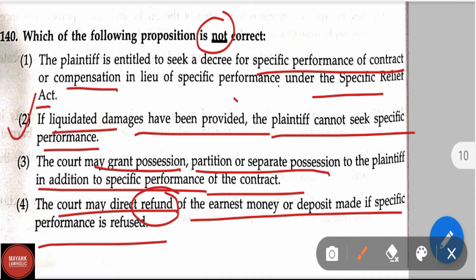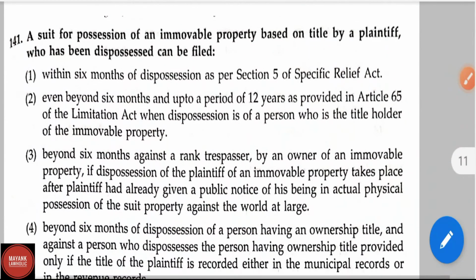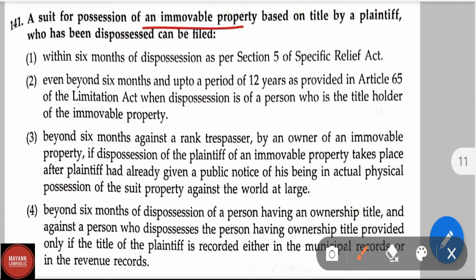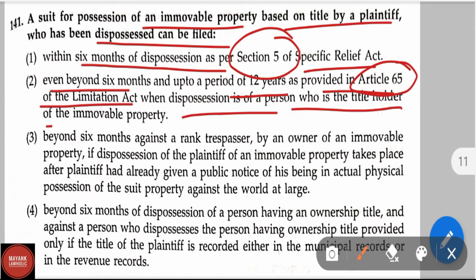If liquidated damages have been provided, the plaintiff cannot seek specific performance. This is the right answer. Now let us move on to question number 141. A suit for possession of an immovable property based on title by a plaintiff who has been dispossessed can be filed. Option 1, within 6 months of the dispossession as per section 5 of the Specific Relief Act. Option 2, even beyond 6 months and up to a period of 12 years as provided in Article 65 of the Limitation Act when dispossession is of a person who is the title holder of the immovable property. This is the right answer.